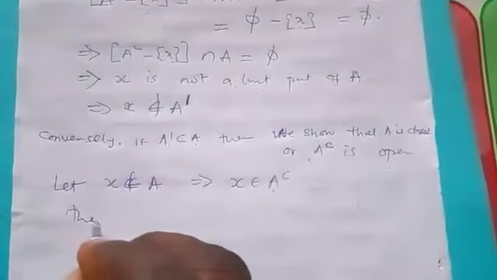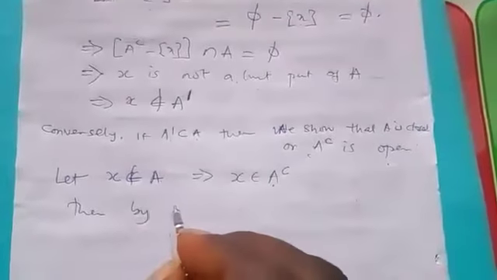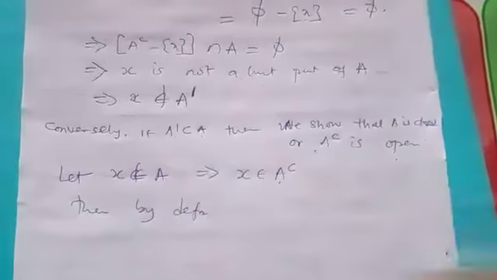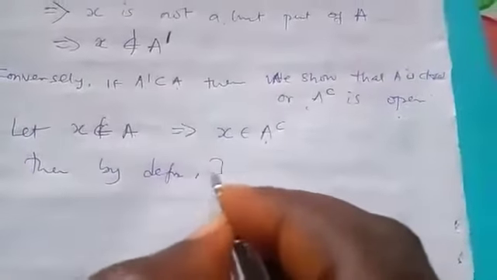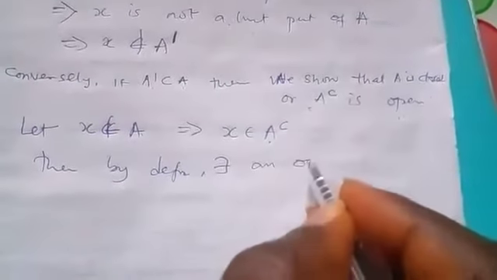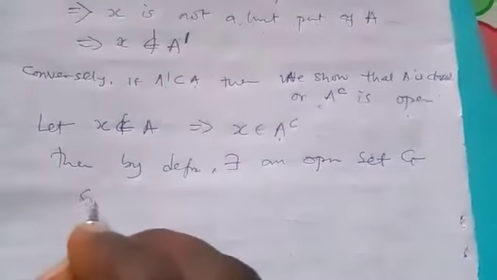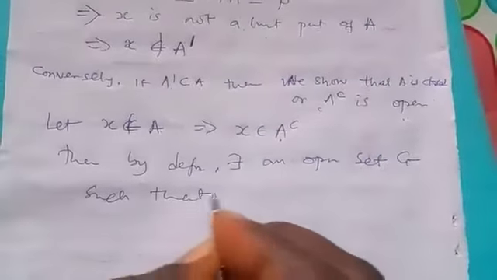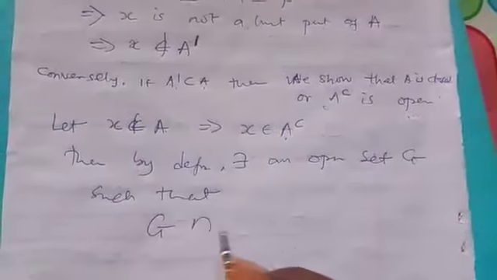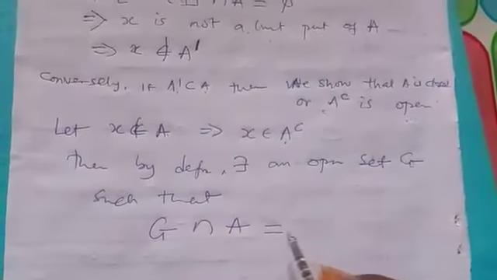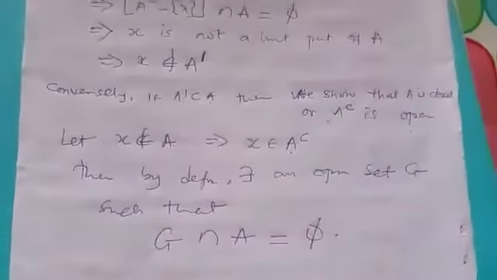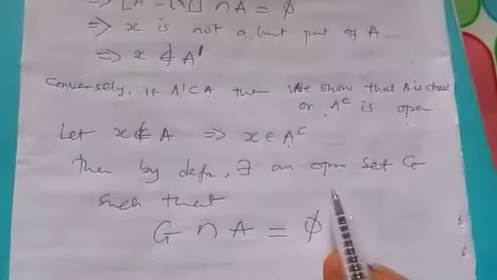So then, by definition, there exists an open set G such that G intersection A is empty. Why did we do this?